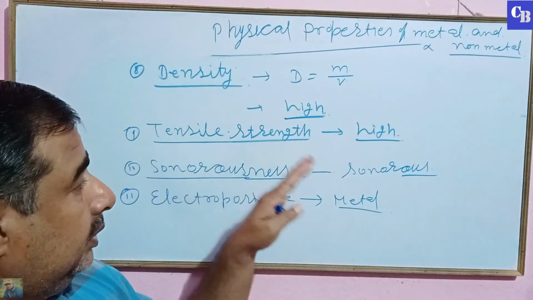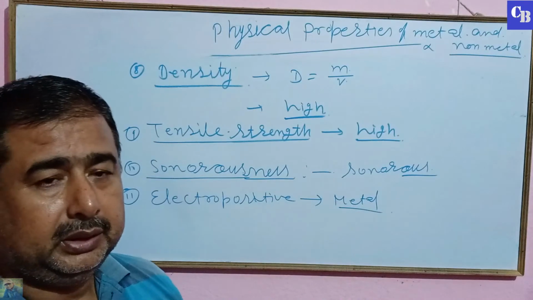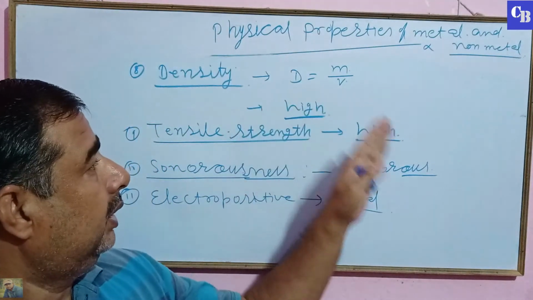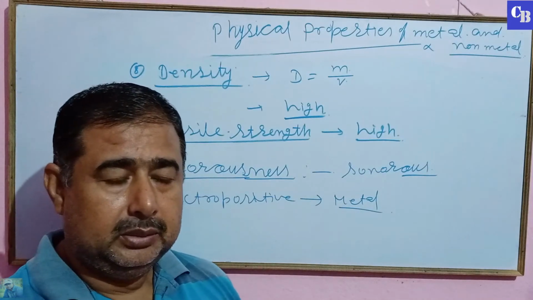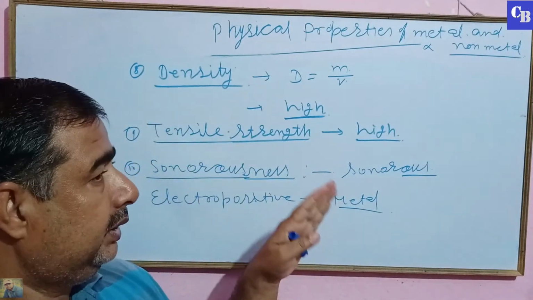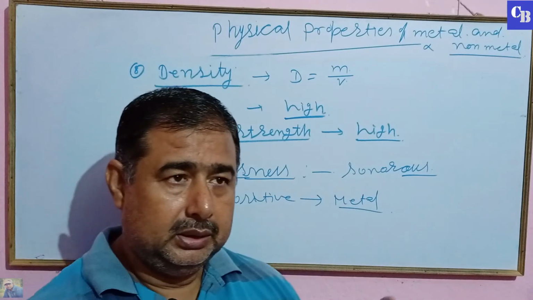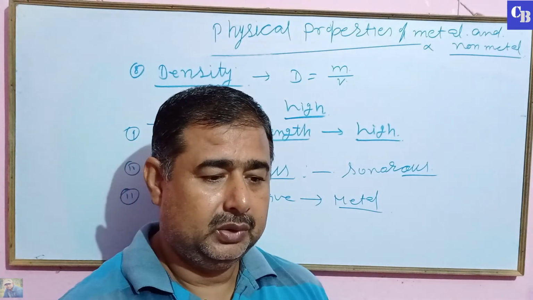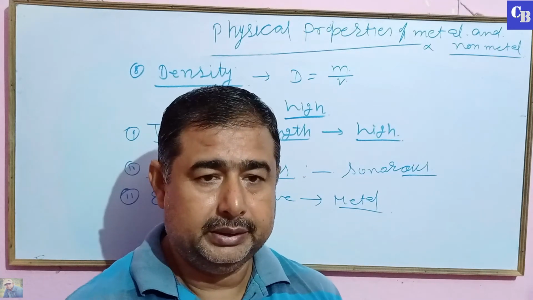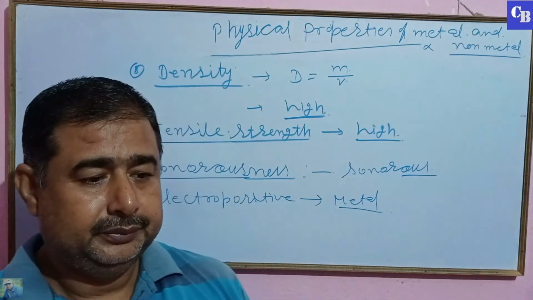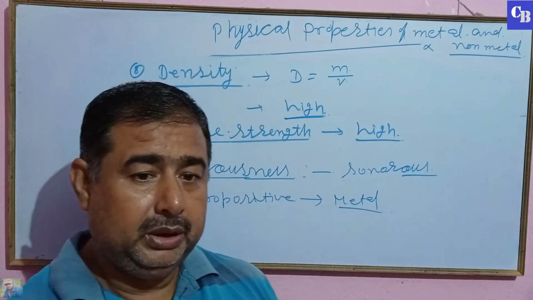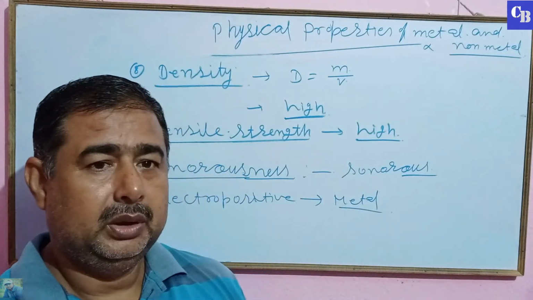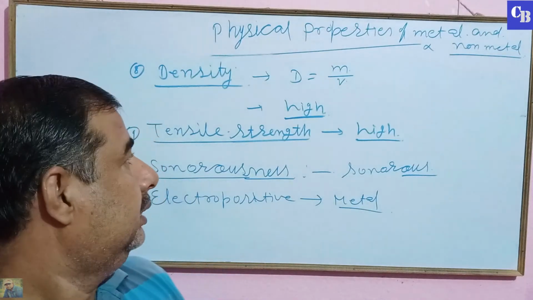Reverse of these properties are the physical properties of non-metal. Physical state, non-metal exists in all three states: solid, liquid and gas. But only bromine is a non-metal which exists in liquid state.